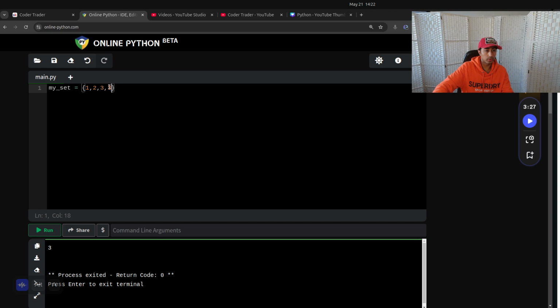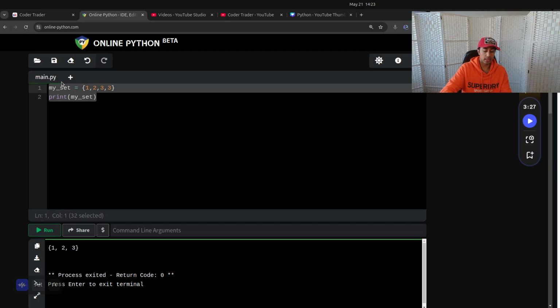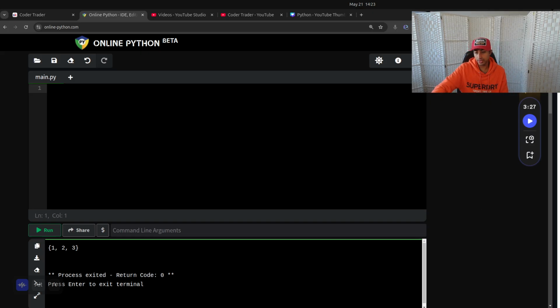I actually don't know what happens if we have two 3s, but I just remember the general rule is a set doesn't have duplicates. If we write something like this, it's very mathematical, so you can do all the union and intersection of sets. It got rid of that extra 3, right? You can't have duplicate elements. But we'll get to that when we get to that.